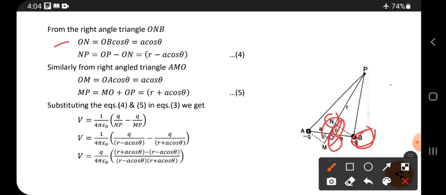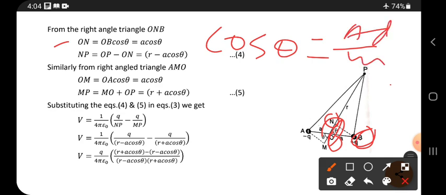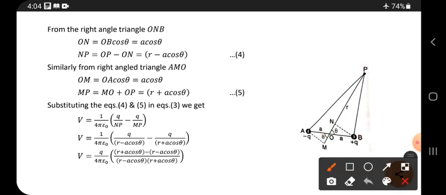ON. How can we get ON? Instead of ON, first let me take cos theta. What is the cos theta formula? It is adjacent by hypotenuse, where adjacent means adjacent to theta. Cos theta is equal to adjacent by hypotenuse.